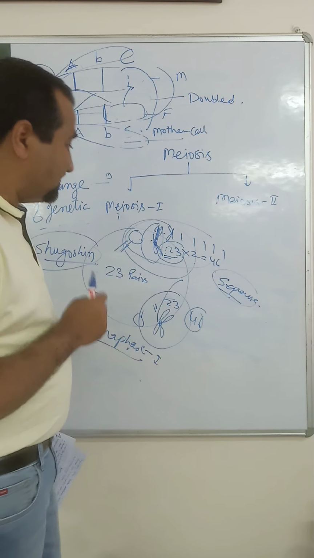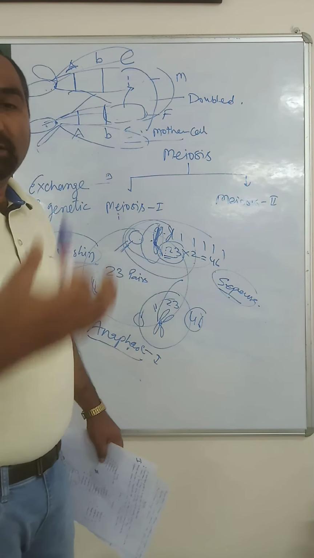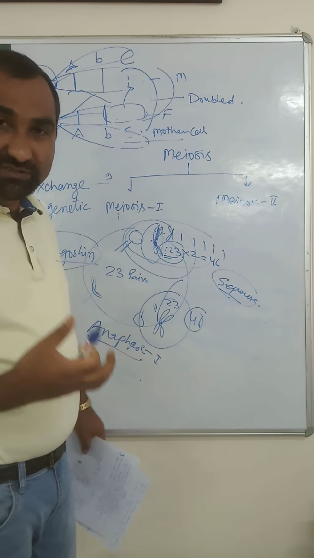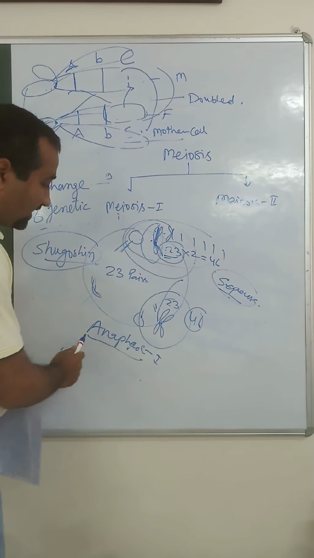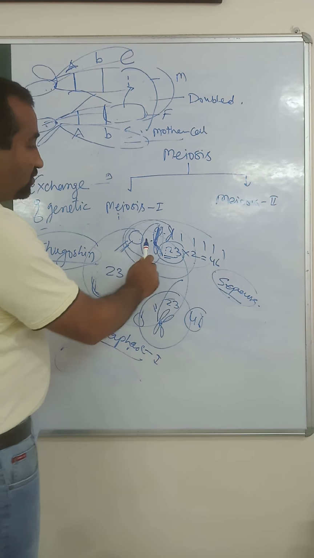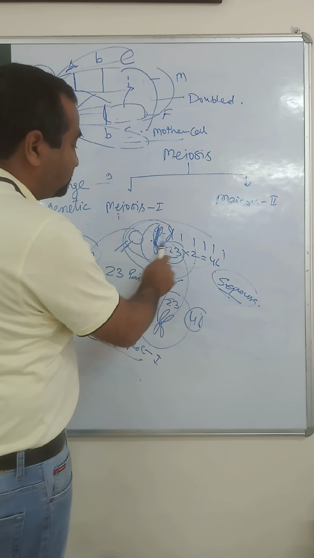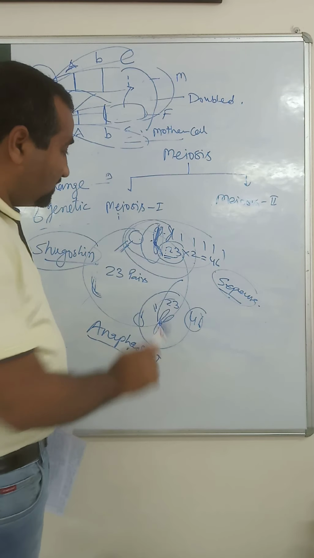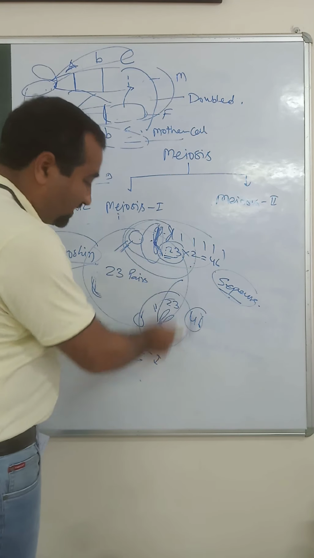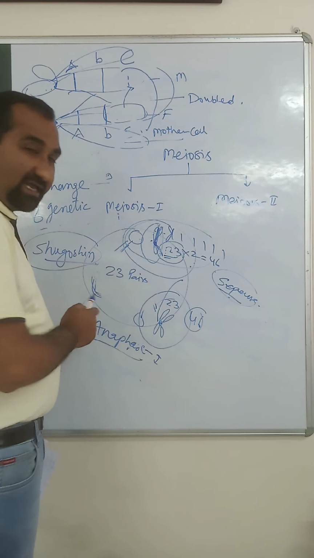This is the reason why sister chromatid separation does not take place in meiosis I, however it takes place in mitosis. So in anaphase, half the number of chromosomes, that is 23 chromosomes with their identical copies, move towards one pole, and similarly 23 chromosomes with their identical copies move towards the other pole.